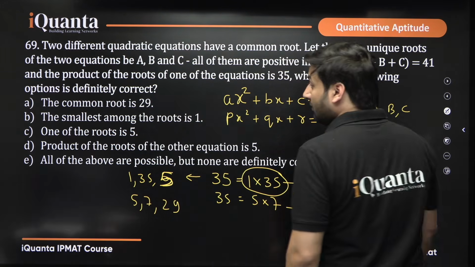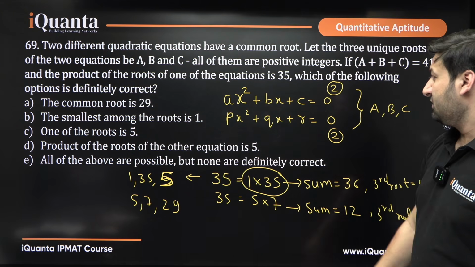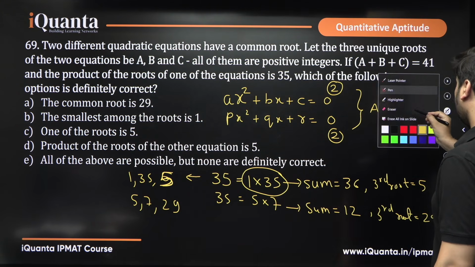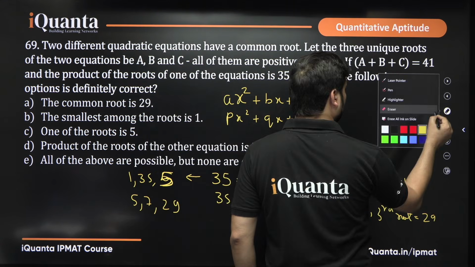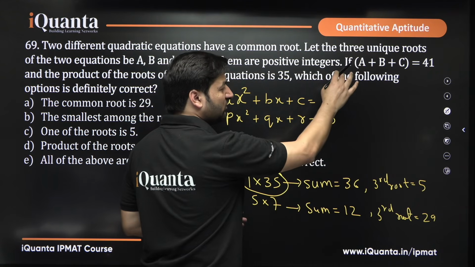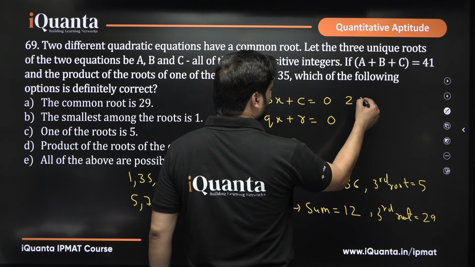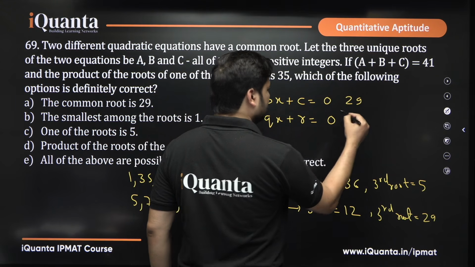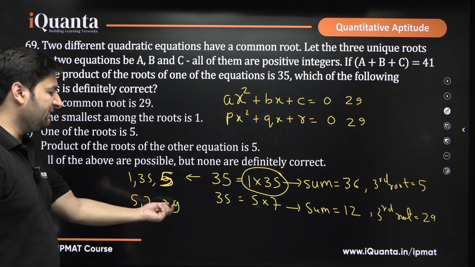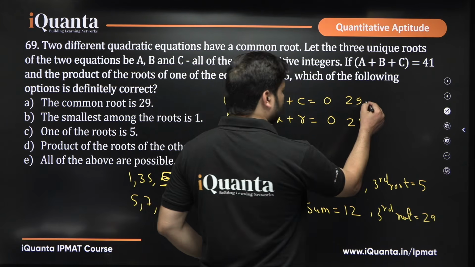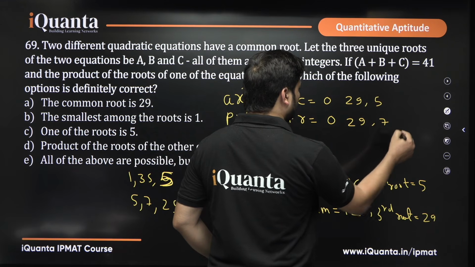What does it say? Now, the first statement is that the common root is 29. If you take 29 as the common root, you know that there are three unique roots a, b, c. If 29 is the common root, it is here as well as here. And what is the case of 29? 5, 7, 29 have to be the roots. So one of them will have roots 29, 5, and one will have 29, 7.